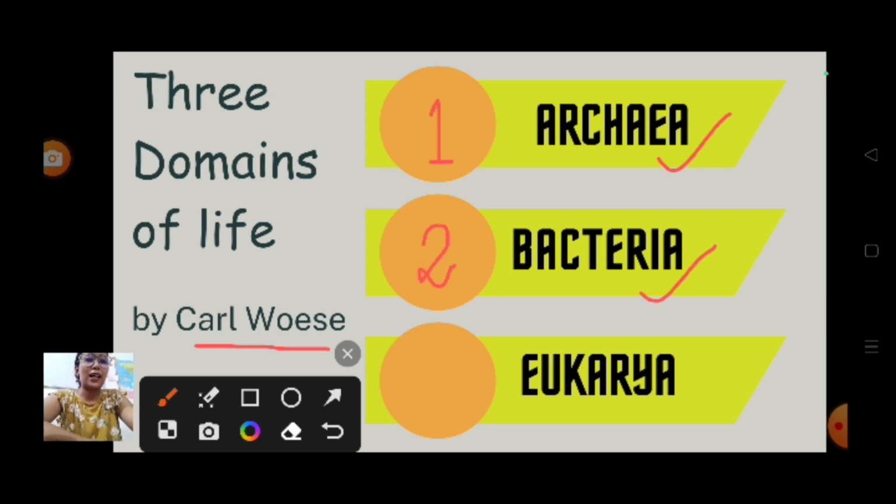Bacteria involve, for example, E. coli bacteria, blue-green algae. Okay. The third one is eukarya, which involves all the eukaryotic organisms, plants, animals, etc. Okay, clear? So you can give some examples here: archaebacteria, here E. coli, blue-green algae, here plants, animals. So can we move on to the next slide?